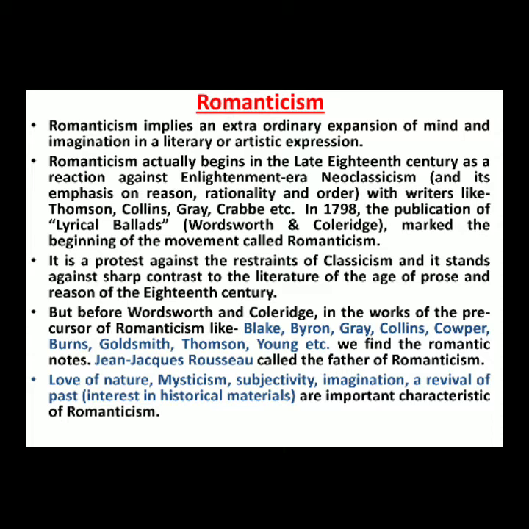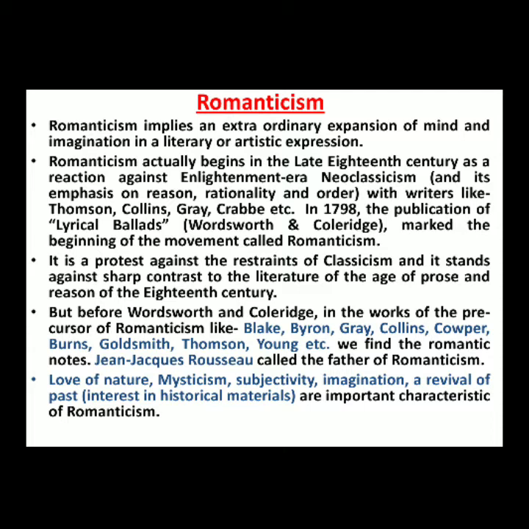Okay, but friends, from the Elizabethan age, the romantic tendency in art or in literary pieces began to start. By romantic period we mean from 1798 to 1830 or 1838, the mid of the 19th century. In the age of prose and reason, in the 18th century, which is also called Dryden's age, in the works of Dryden and Pope you will find the classical features.